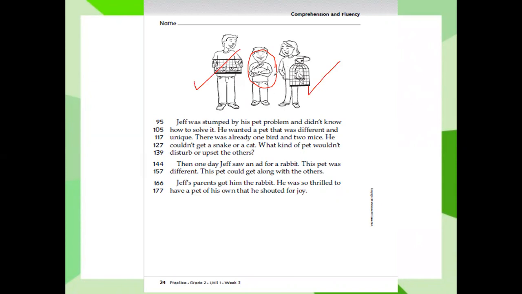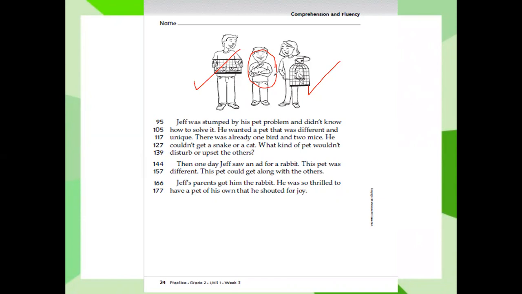Let's see. Jeff was stumped by his pet problem and didn't know how to solve it. He wanted, so this is the conflict. This is the problem in the story. He wanted a pet that was different and unique. There was already 1 bird and 2 mice. He couldn't get a snake or a cat because they will eat the other pets.